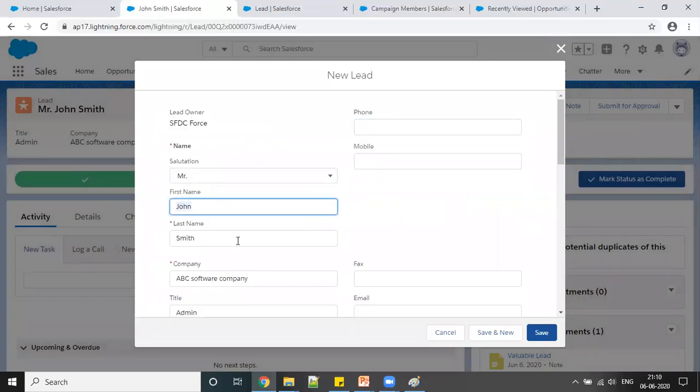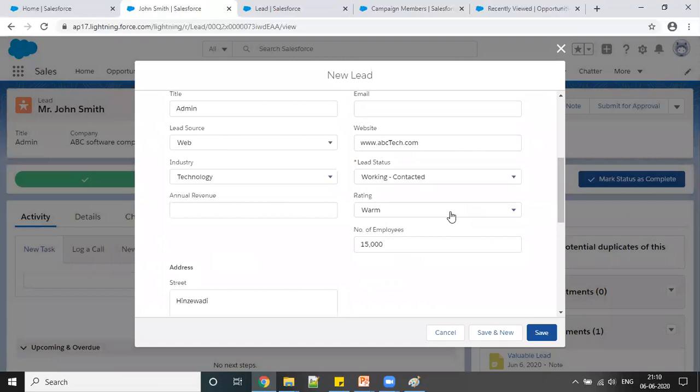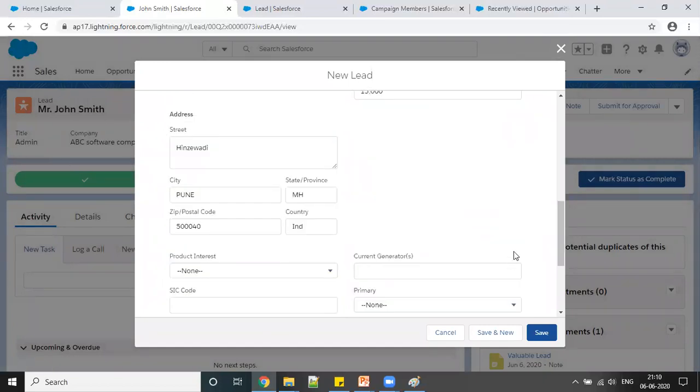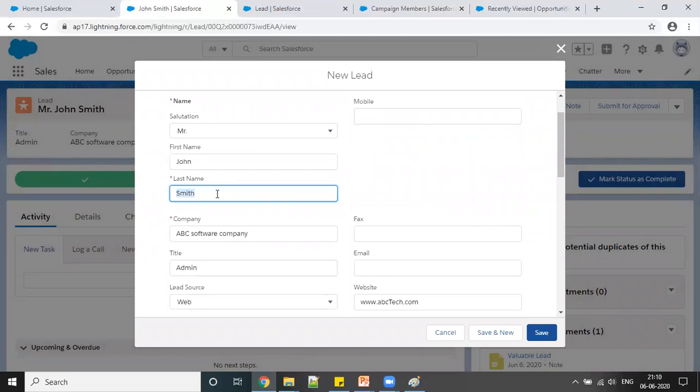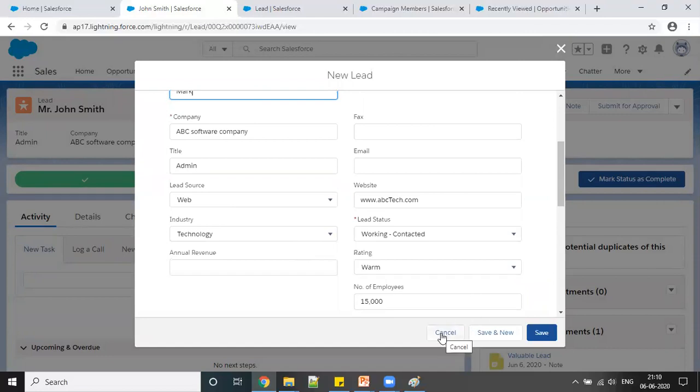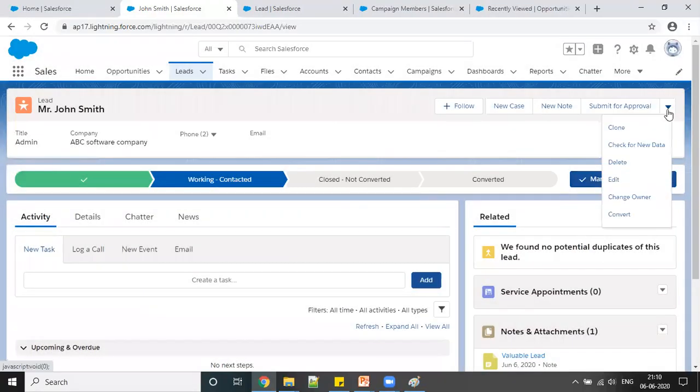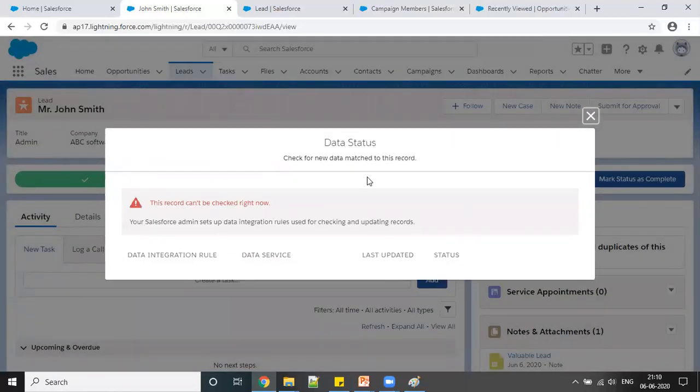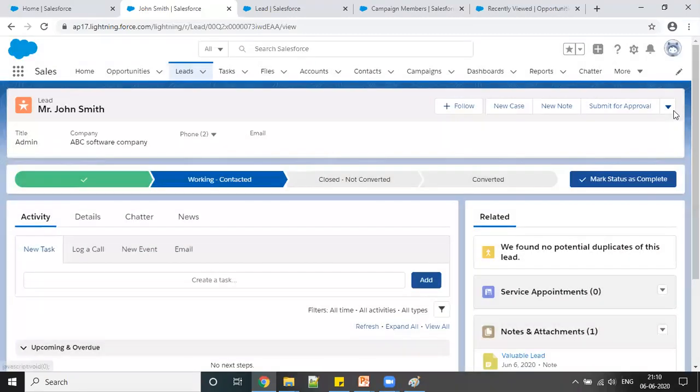Like, can you see the name, Smith, company, all the details that we have filled out for this John Smith. You can see all the data here. So maybe here you can change the name, and you can put Patrick or Mark or anything you like, and you can create a new lead with that. So I'm not cloning right now. And here, if you want to check for the new data, we'll discuss that later on, because it is about something like integration, data services and integration rules. All this is a different concept, so we can discuss that later on.